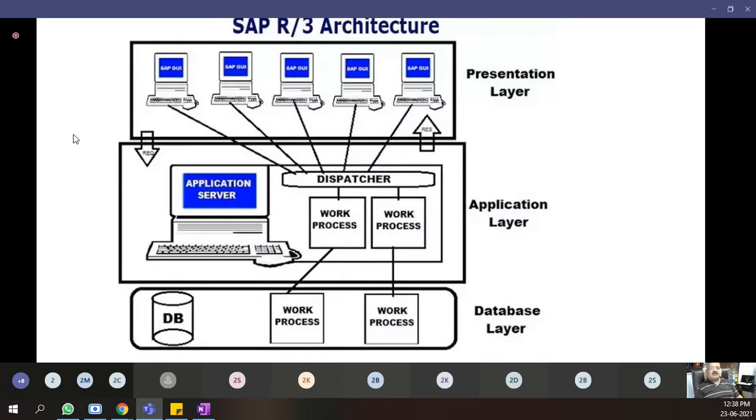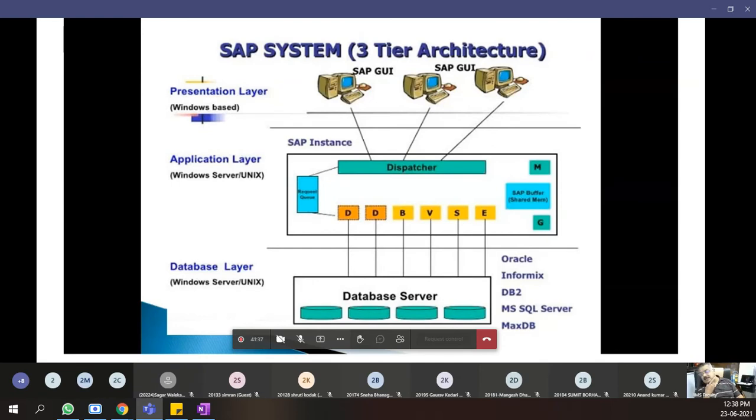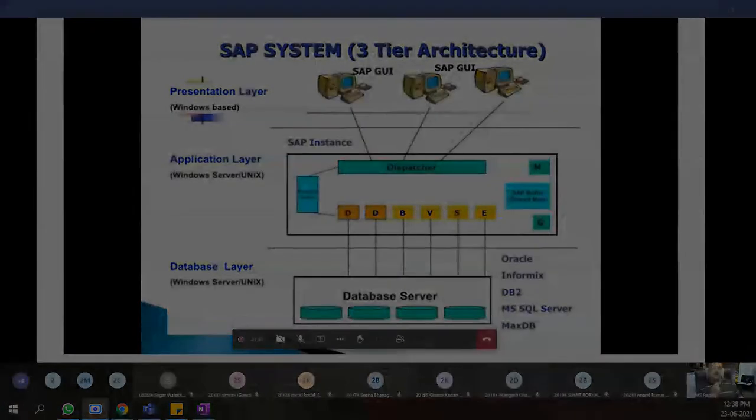Everyone understood the SAP architecture? Yes or no? Yes, sir. Yes, sir. Okay. See, this is an exploded view of the SAP architecture. This is a more detailed view of the SAP architecture.